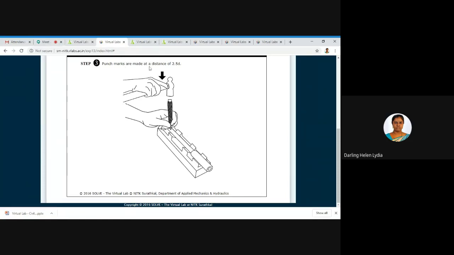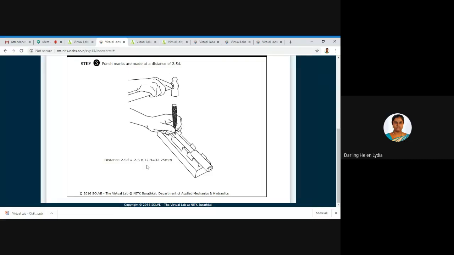Next, punch marks are to be made at a distance of 2.5 diameter. I'm clicking on it as per the direction. Here you can see the distance, that is 2.5d. Multiplying the diameter by 2.5, you will get 32.25 mm.